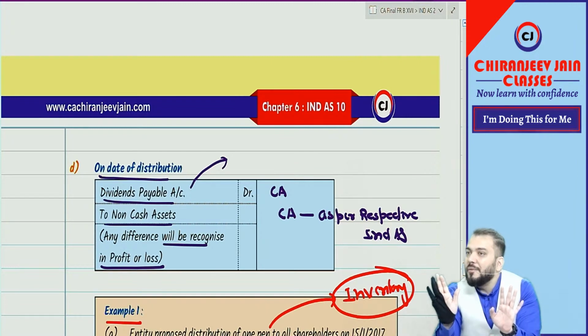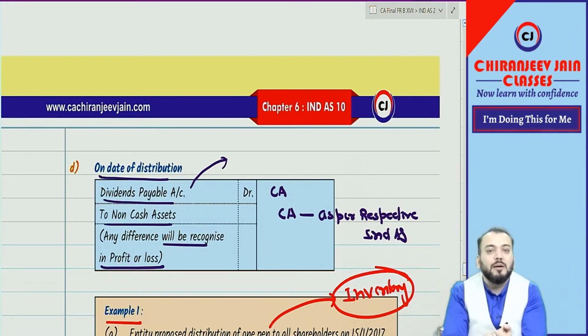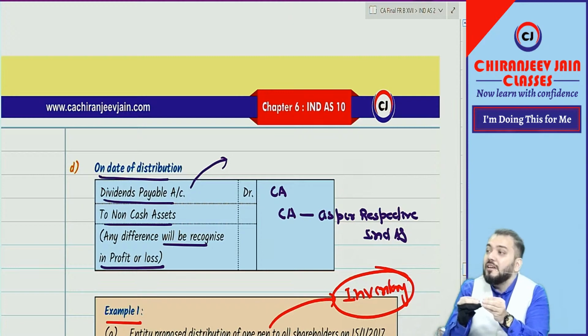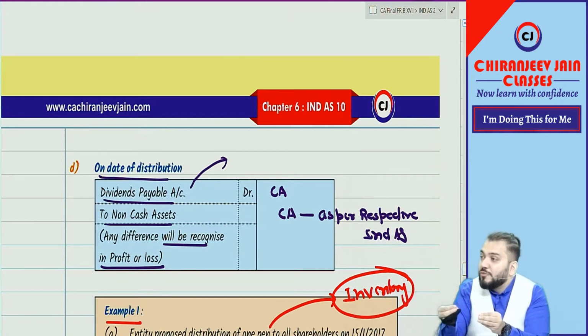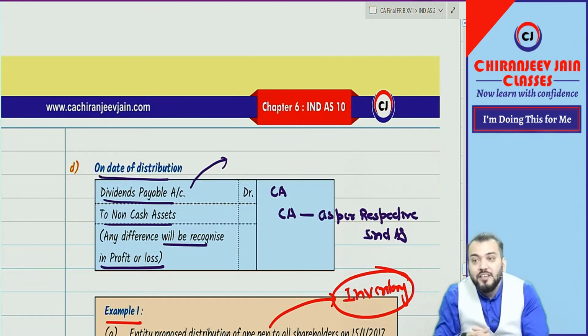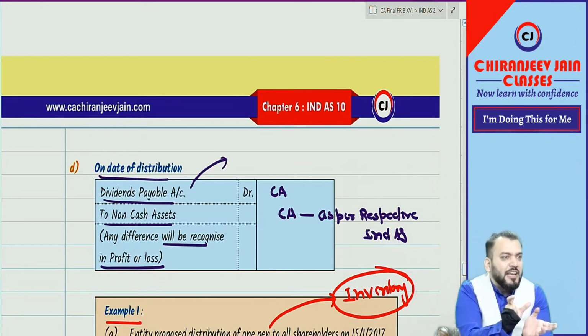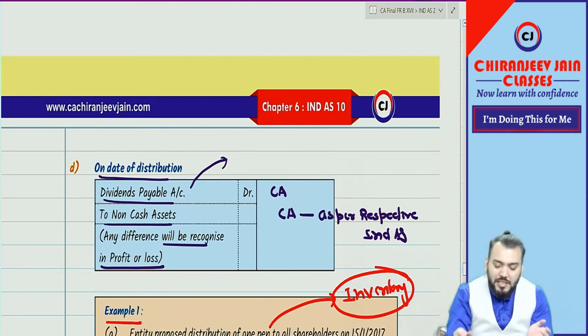Because it is already distributed, it becomes realized and therefore it will be transferred to PL. You are giving an asset which you purchased at rupees 400 to your shareholders at rupees 515. The difference is the gain, so it will be transferred to PL.